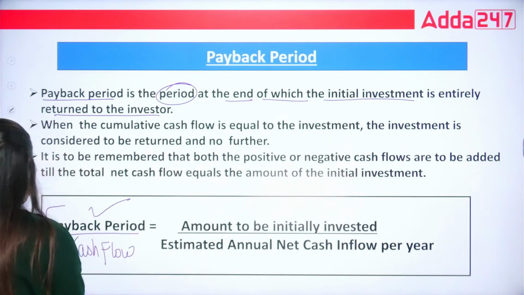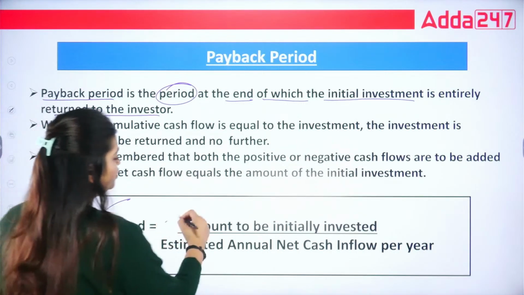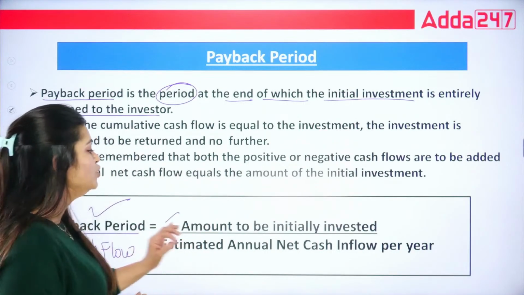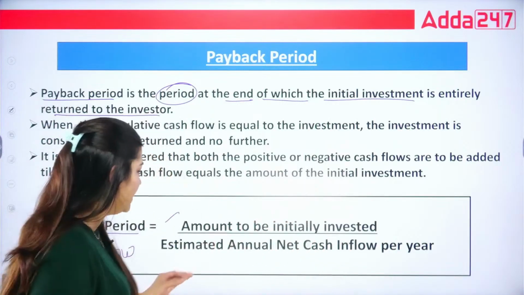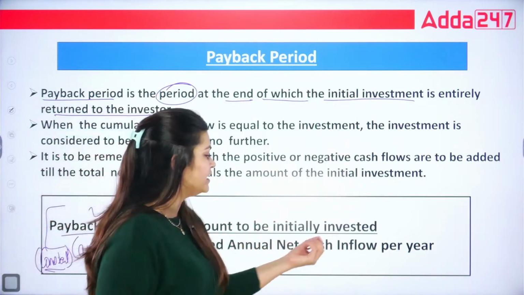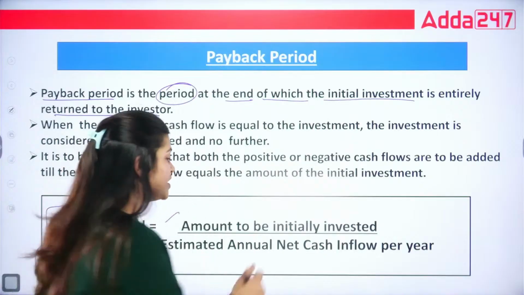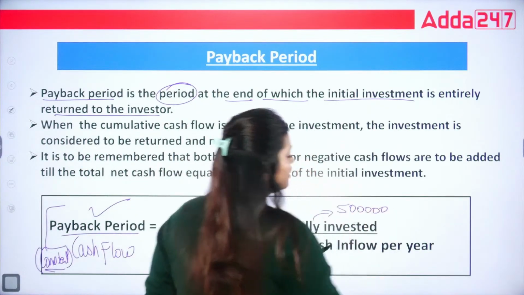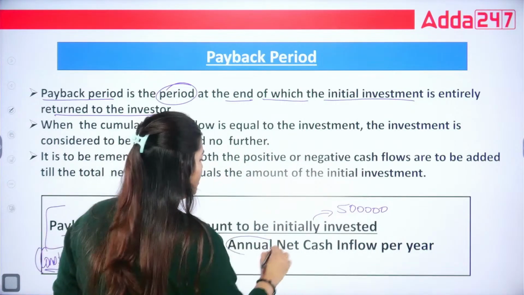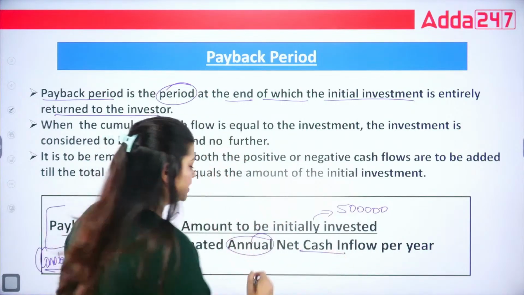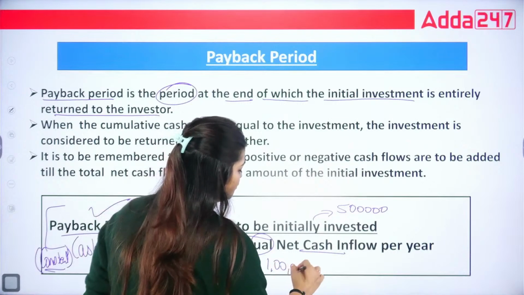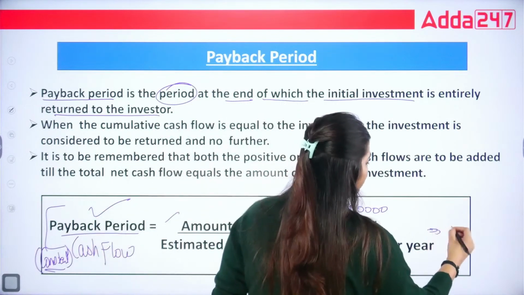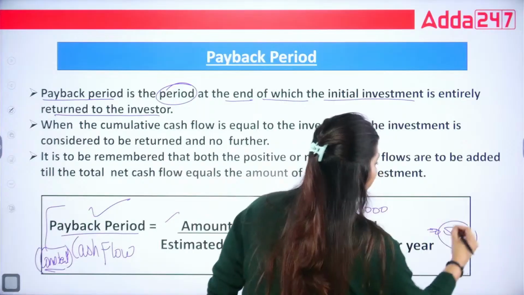Then you can use this formula: amount to be initially invested divided by estimated annual net cash inflow per year. So how much did I initially invest for purchasing that car? Rupees 5 lakhs, and annually how much was I getting through the rental income? That is 1 lakh. So what is my payback period? That is going to be 5 years.